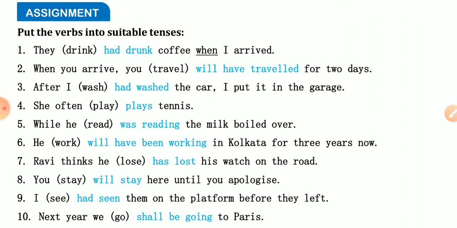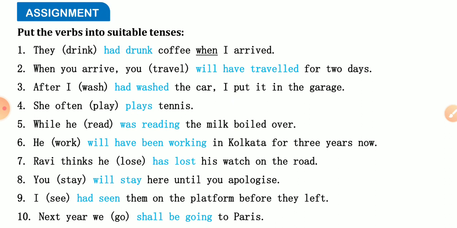They had drunk coffee when I arrived. Two incidents, the first took place and then the second, so we have used past perfect and then past indefinite. When you arrive means when you will arrive, but will is not used in conditional sentences. So you will have traveled for 2 days, that's why we have used future tense. After I had washed the car, I put it in the garage. So after that, past perfect tense and then past indefinite, actually put it in the second form.